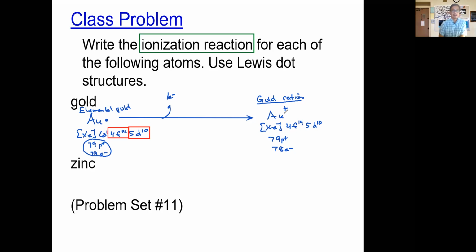This is the only gold cation that we have. And so therefore we're going to name it. I mean, you could name it as gold(I), but we don't, because it only has one form. Okay. All right, very good.